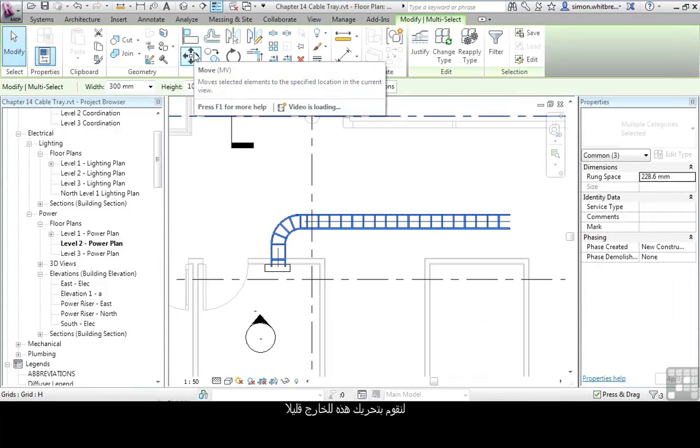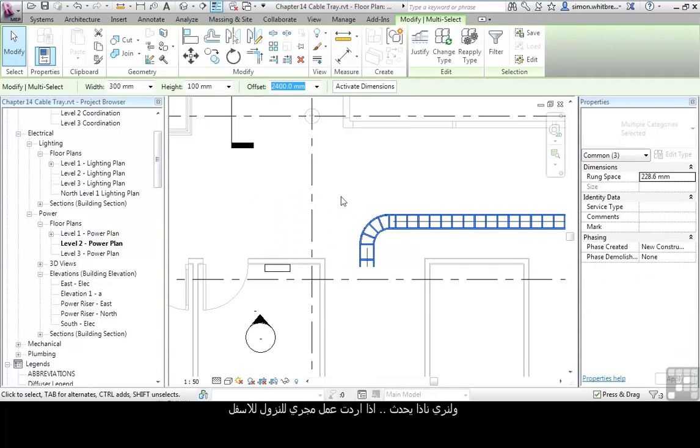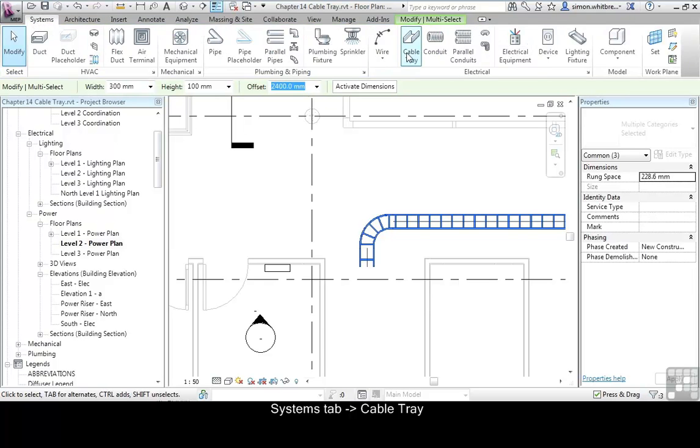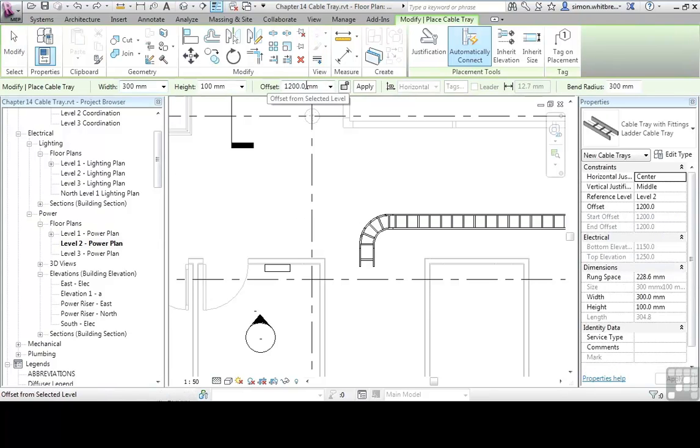Let's just move this out of the way slightly and see what happens if I want to create a run that starts lower down. Go back to my Systems tab, create cable tray, I'll specify an offset where we're starting from.